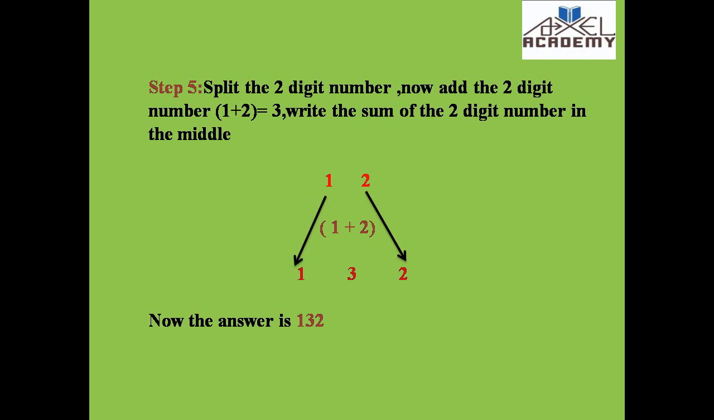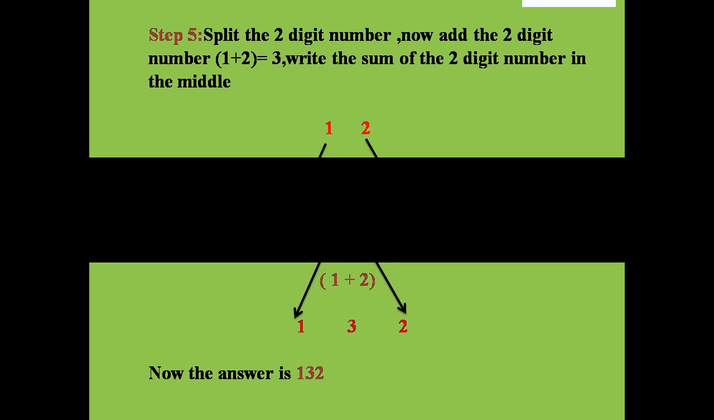Now add those 2 digits. I have taken 12, so 1 plus 2 will be 3. Write the sum of the 2 digits in the middle. So I have split 12 as 1 and 2, and the middle term is taken from the sum of those 2 digits. 3 is the sum, so I am writing it in the middle. Now the answer is 132. It is very simple, no?